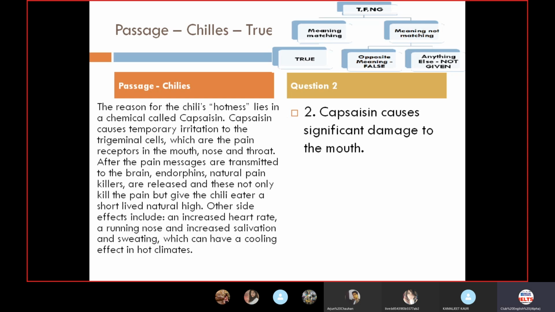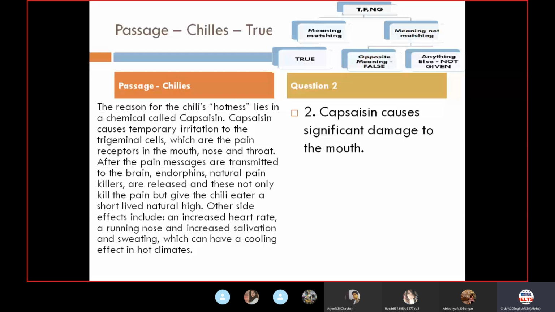We need to go alphabetically, I believe. So, Abhinya, what do you think about it? I have given my option as not given because here we are talking about significant damage to the mouth, and in the passage, the sentence which I could find related to this is: which are the pain receptors in the mouth. So there is no direct synonym for significant damage. So that's why I'm going with not given. Okay. Next. Anybody else?